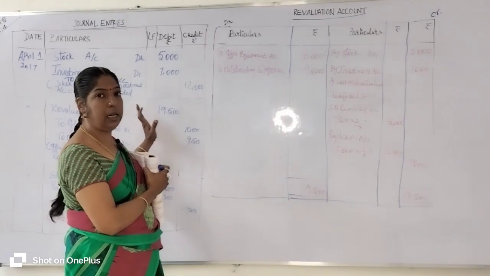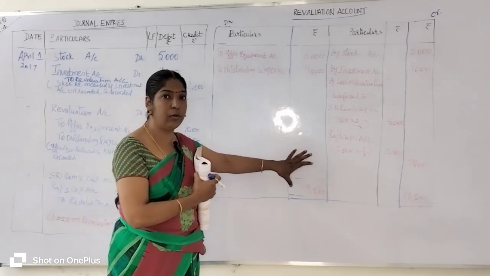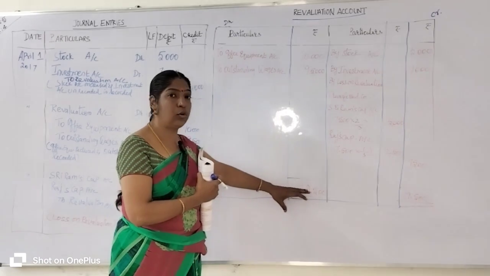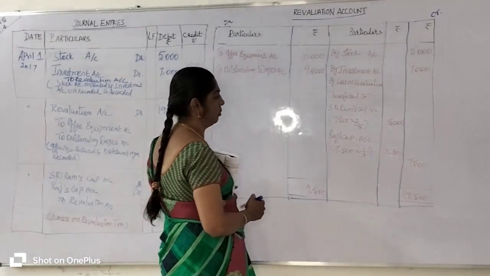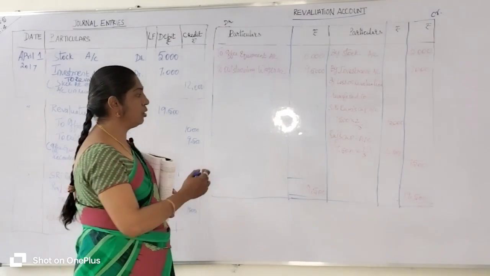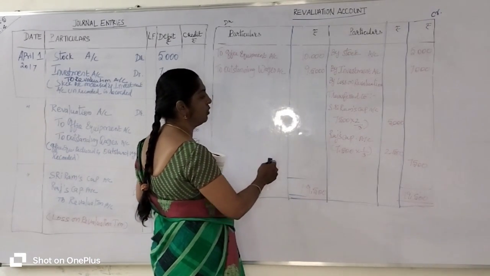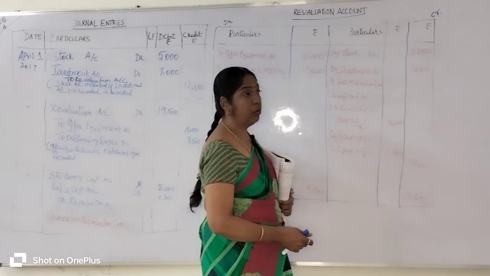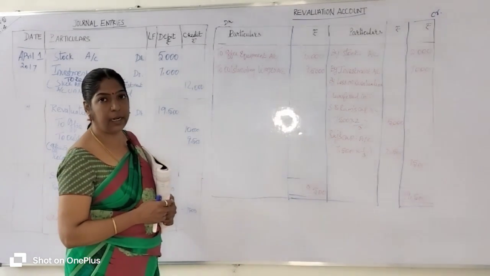From that journal entry, we prepared the revaluation account. Now we are going to find out the total and the balancing figure. To find the balancing figure, first we find the total. For that, which side has the higher value, debit side or credit side? The debit side has the higher value than the credit side.